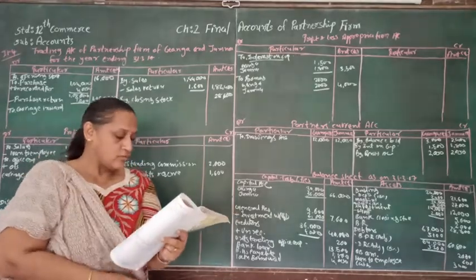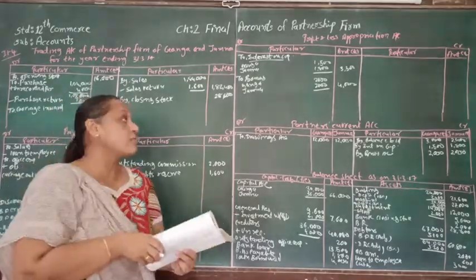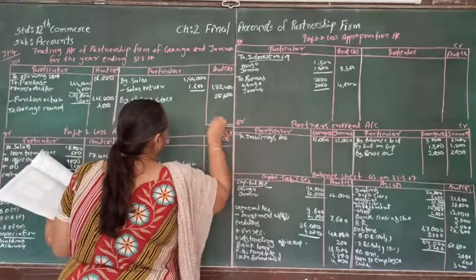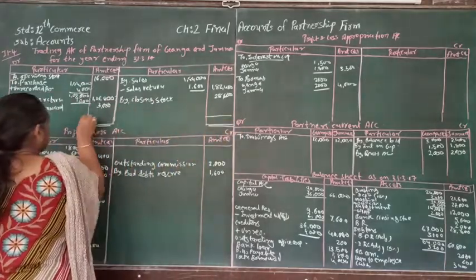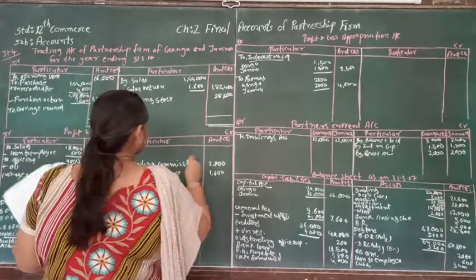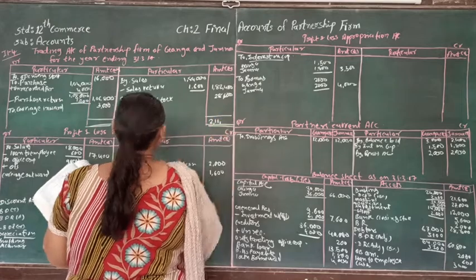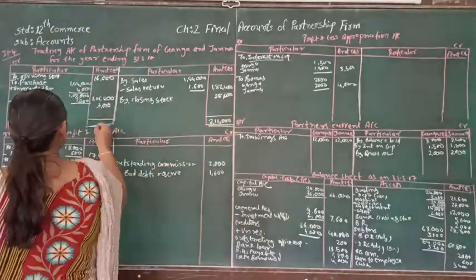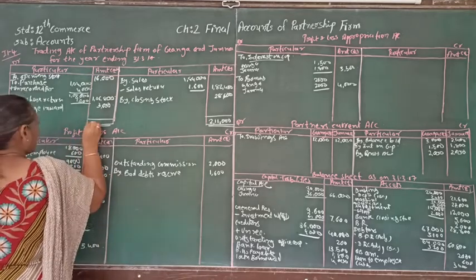Now we have to share the profit and loss in the ratio of 3:7. For that, let's try to find out the gross profit. For gross profit, here total of the credit side is 2,11,000. So that's supposed to be taken to the debit side, 2,11,000.